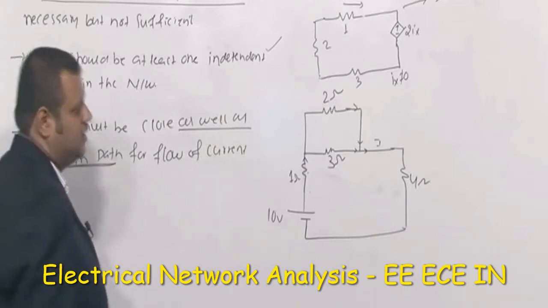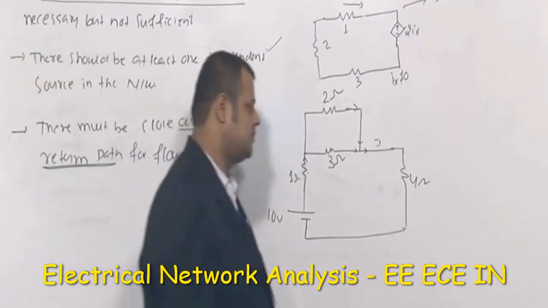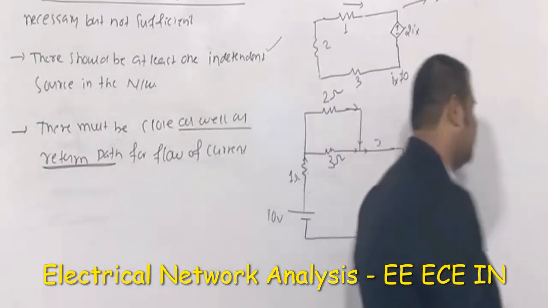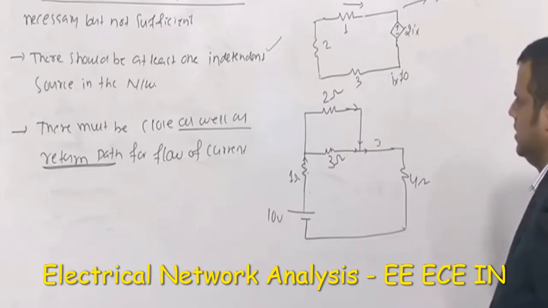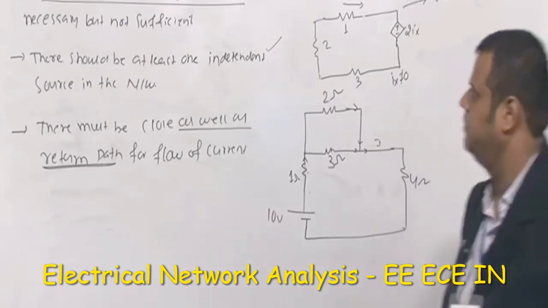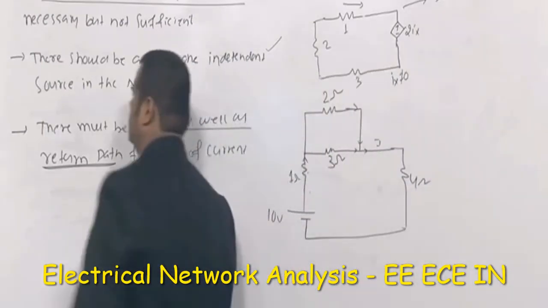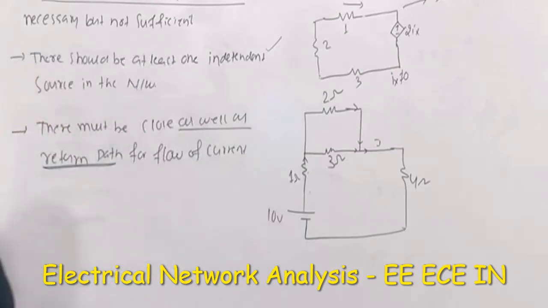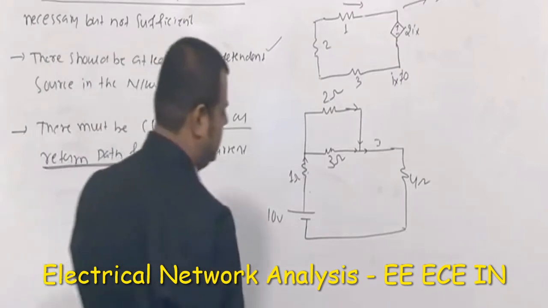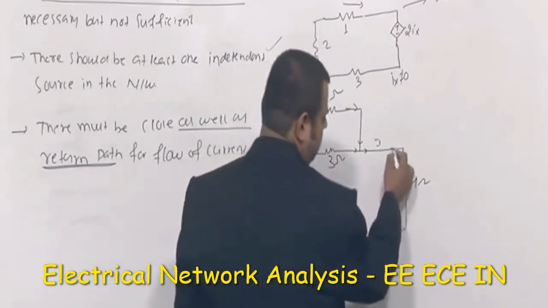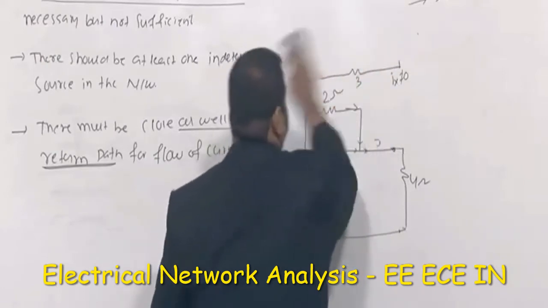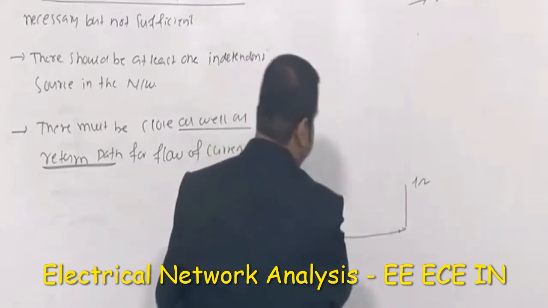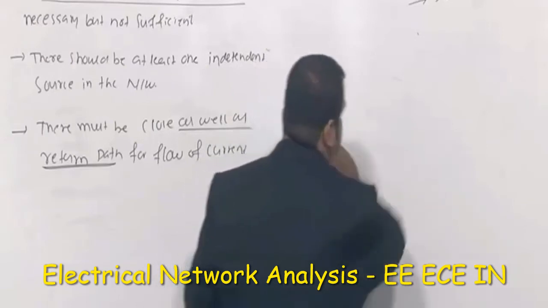Based on this, there are two problems. Let me come to Kirchhoff's law. I'll solve that. In 2012 we got one problem, and in 95 we got one more problem based on these concepts. We'll come to that a bit later. So these are the two important conditions. You may think there must be some potential difference existing. The statement may be there in your mind, but I'll come to that reasoning. Let me explain the short circuit and open circuit concept first in the resistors. So this is concept number 6.